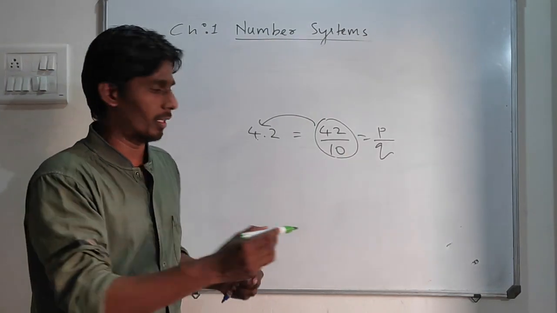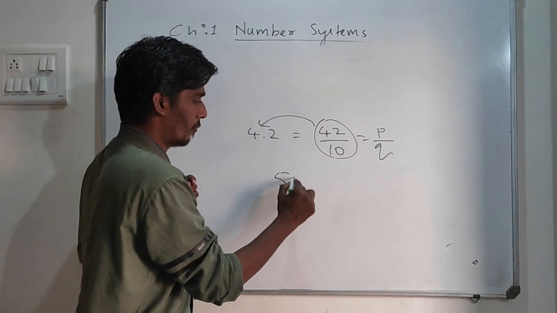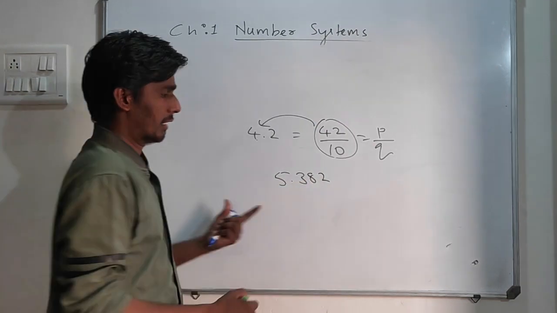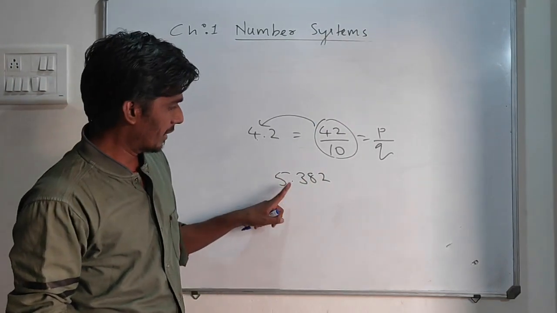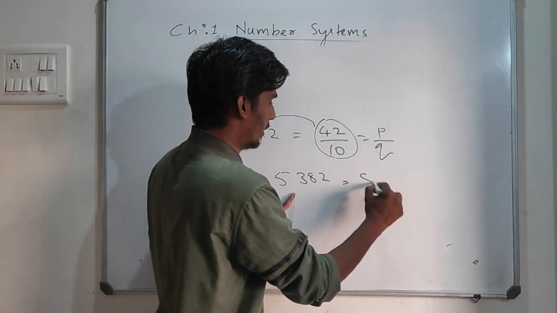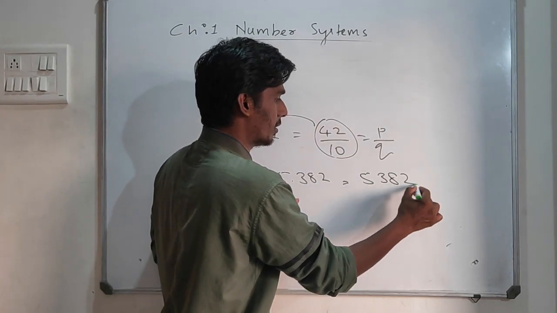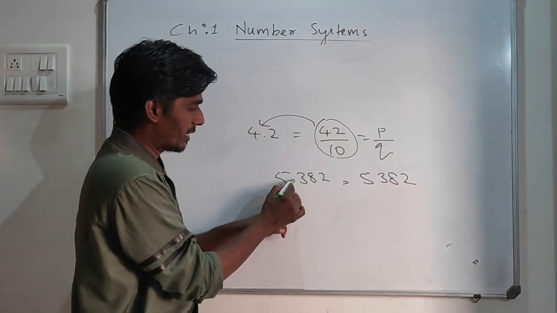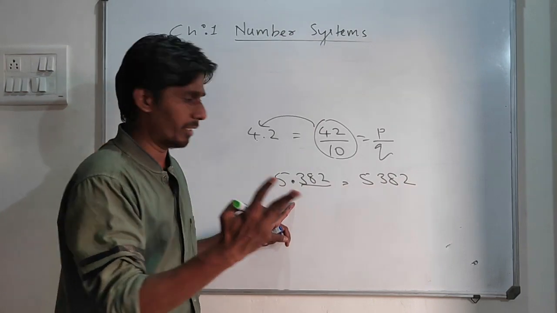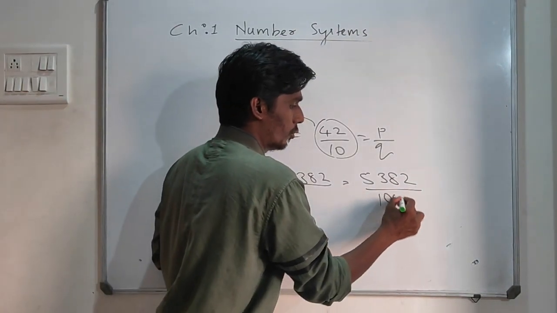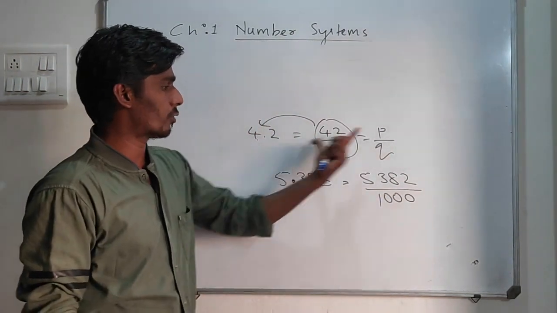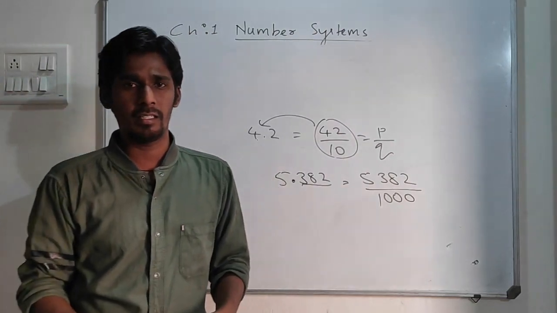So if you get any number with a decimal, if I write 5.382, this is a rational number. Again, if I remove this decimal point, it's 5382. After the decimal point, how many digits are there? 3 digits, so 3 zeros in the denominator. So this number also can be converted into a rational number.